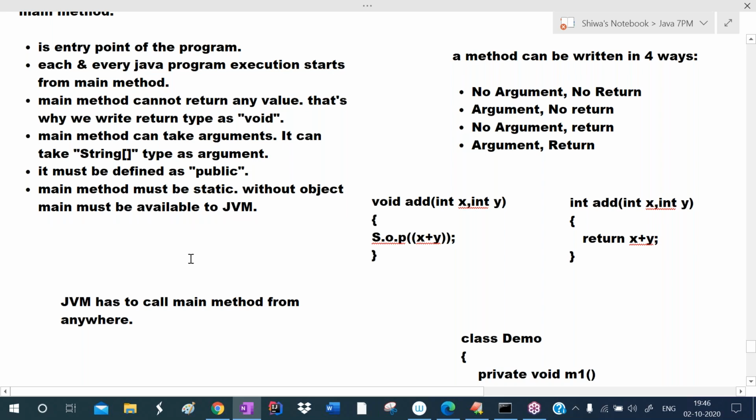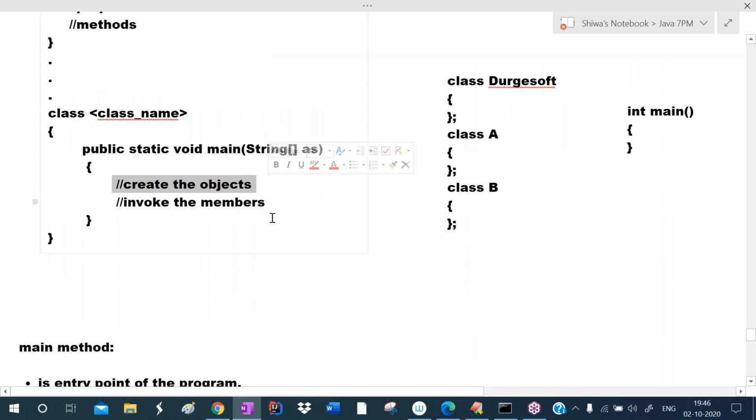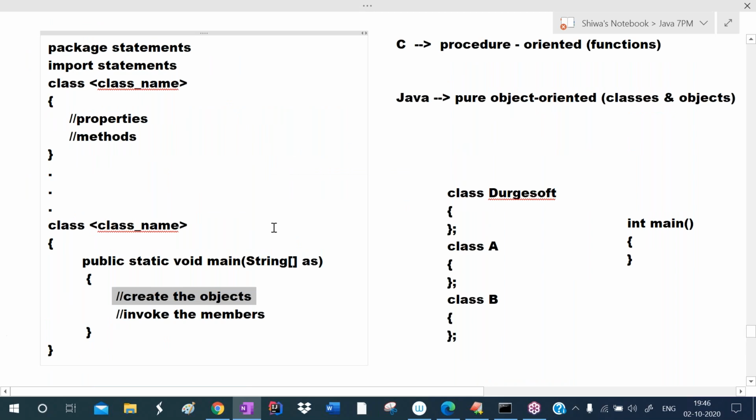Inside the main, objects will be created. With the help of objects, you can invoke other non-static members. So without object, main gets executed here, and our circular dependency problem is solved.